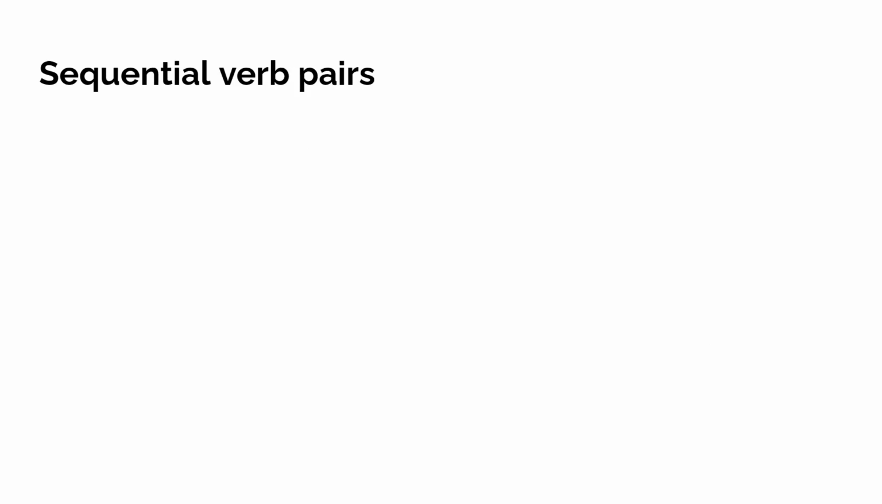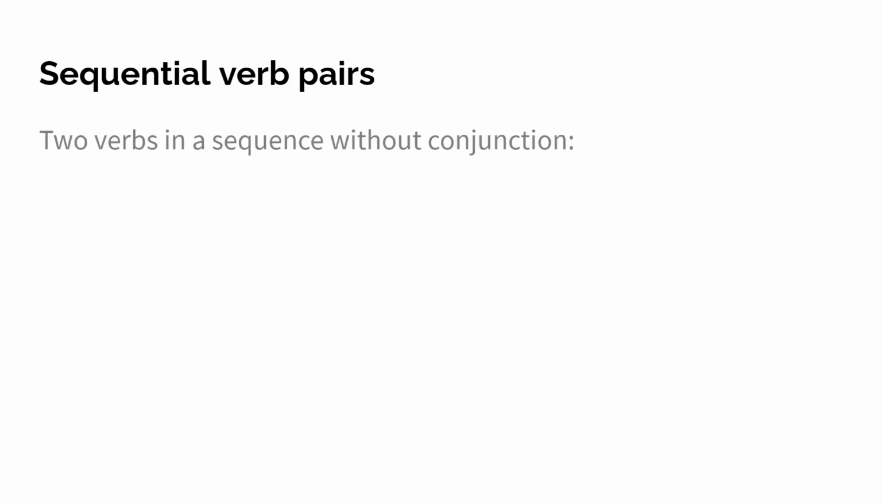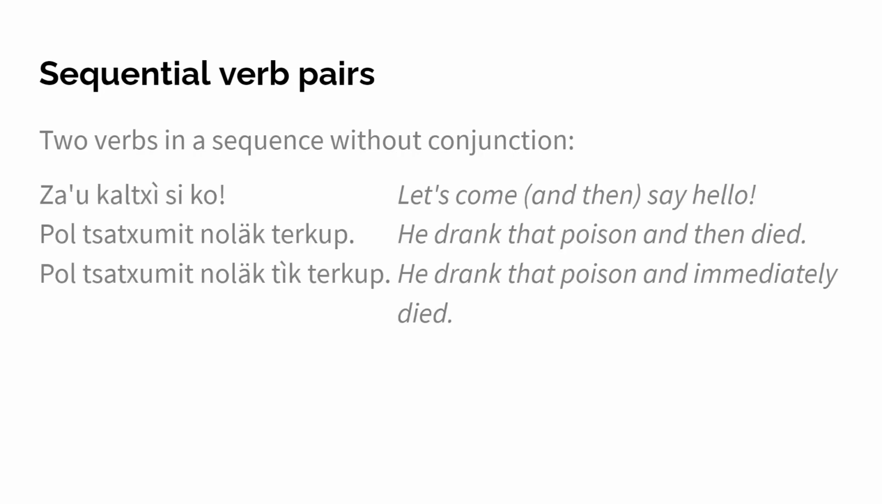And lastly, I want to talk about sequential verb pairs, where we actually have no conjunction. So we can put two verbs in a sequence without any conjunction in between, like this. Za'u kat esiko. Let's come and then say hello. So you see, za'u kat esi then translates to something like come and then say hello. Pol umit nodek terkup. He drank that poison and then died.